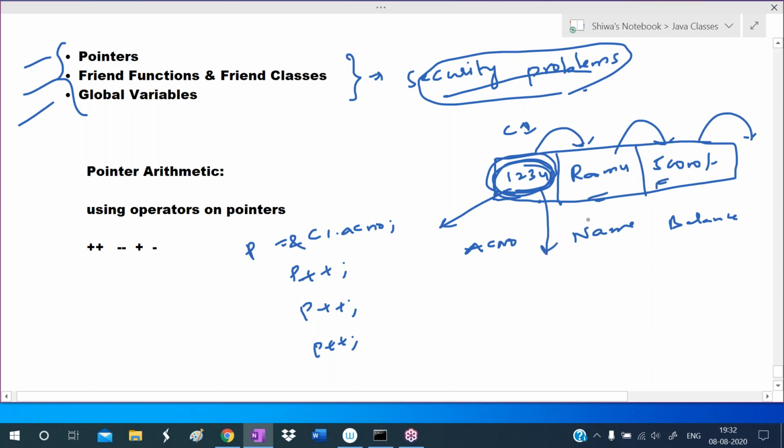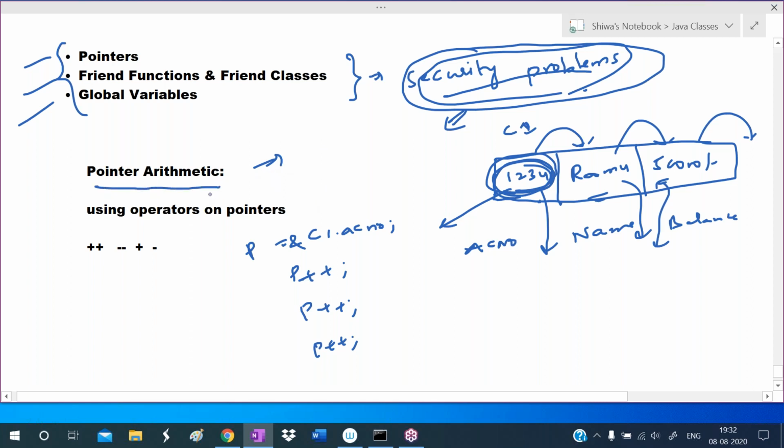If I know the account number address, I can know his name, his account balance, and his PIN number. So automatically security problems will occur here. In the C language, data is open. So this pointer arithmetic is very, very dangerous, and the same concept of C is also supported by C++. If we know the address of one element, we can access the next elements also.